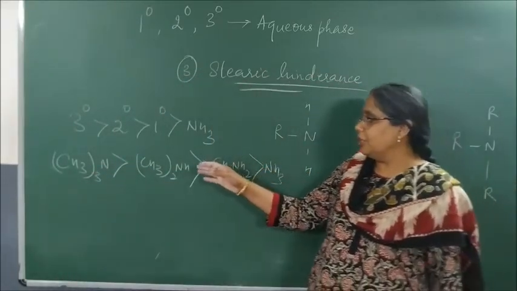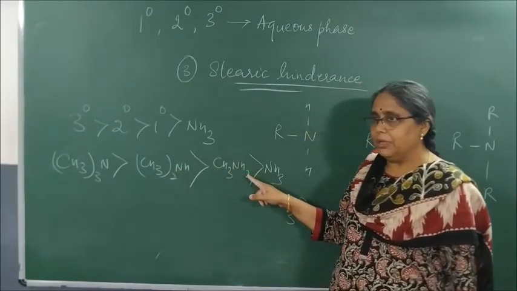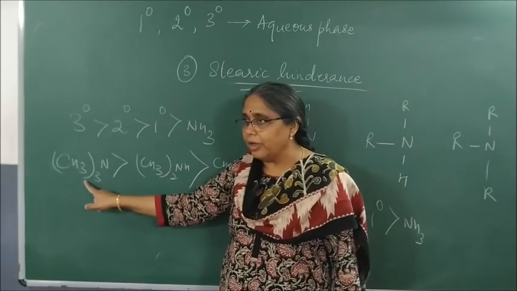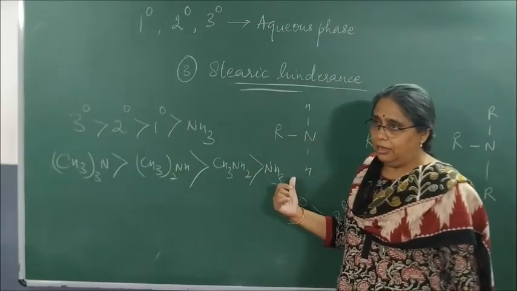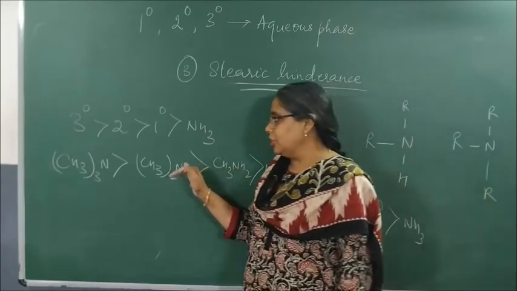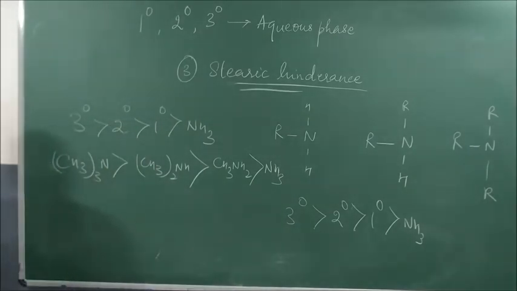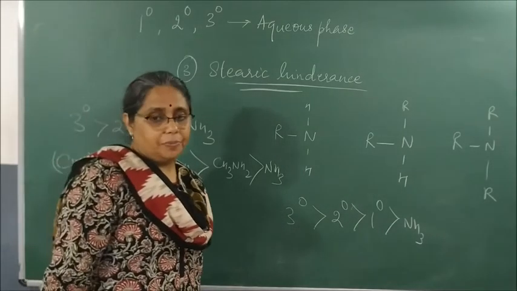In aqueous phase, the order changes as dimethylamine greater than methylamine greater than trimethylamine greater than ammonia, because of the three effects. In the gaseous phase, it follows the standard order tertiary greater than secondary greater than primary greater than ammonia. Why? Because of the absence of hydration or solvation effect.